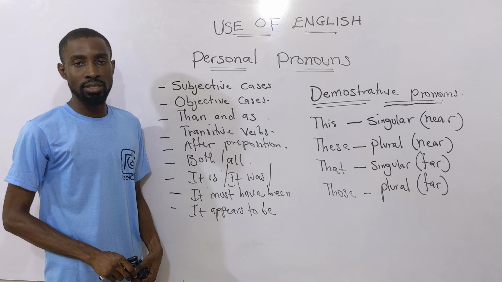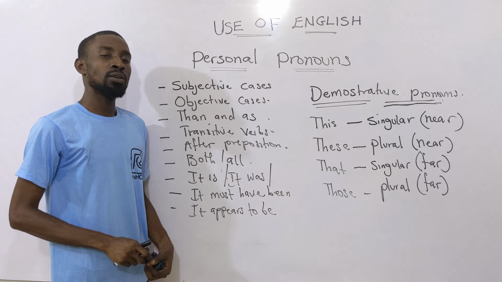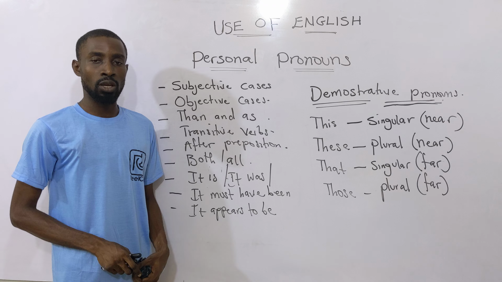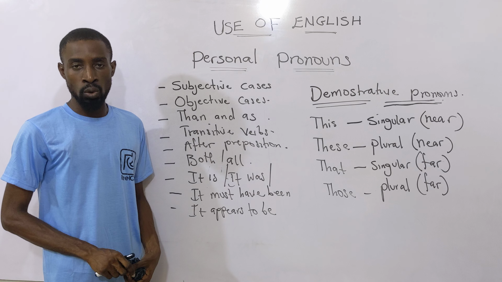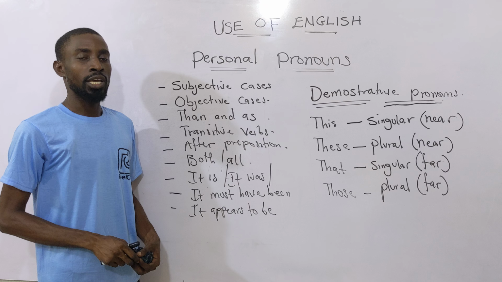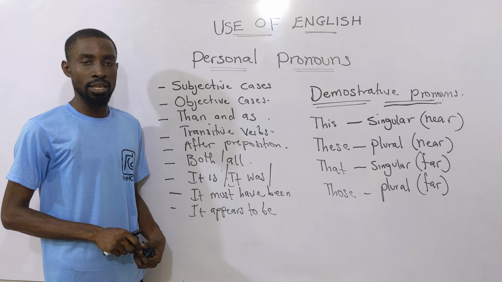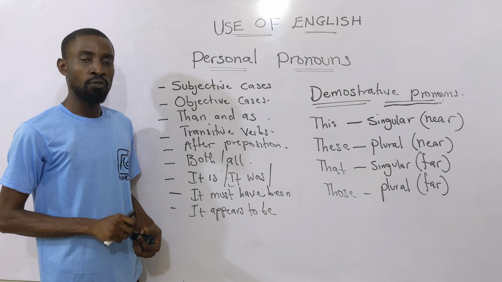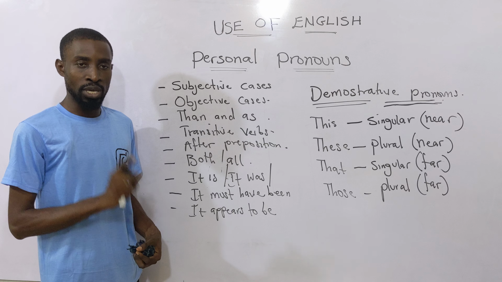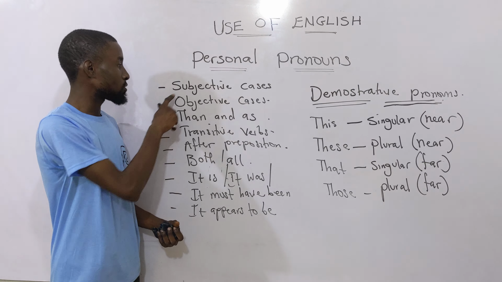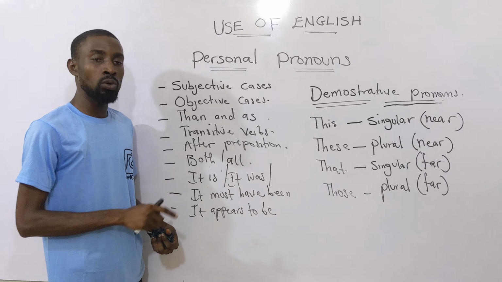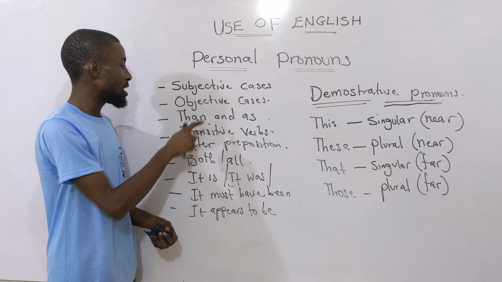The rule states that the subjective case pronouns must always occupy the first position. Like: I told him to go, I beginning. He told us to leave, I beginning. All right, you are here, you are subjective, beginning. That's the first rule, which states that the subjective case pronouns must always begin a sentence.